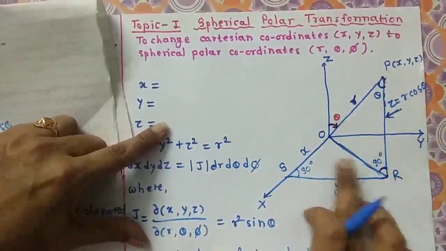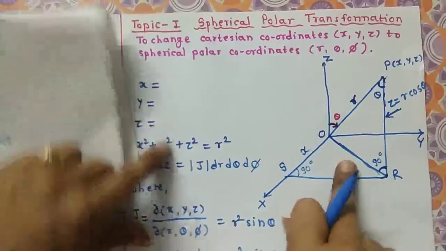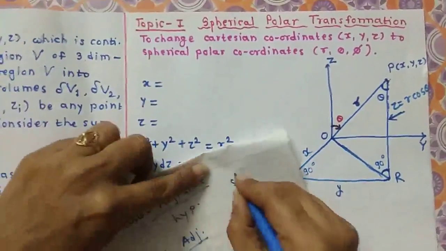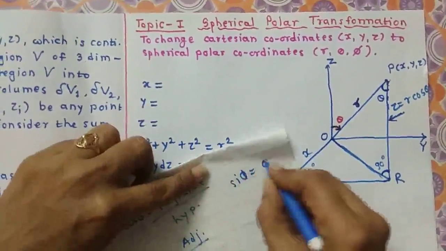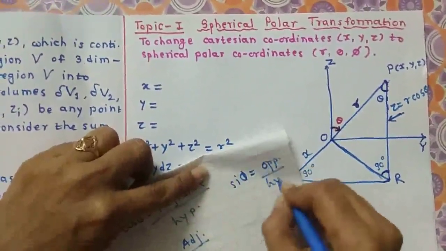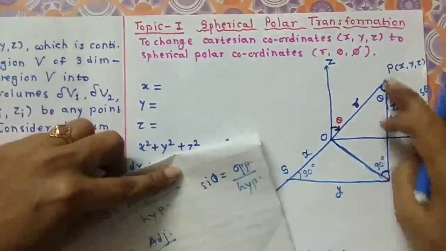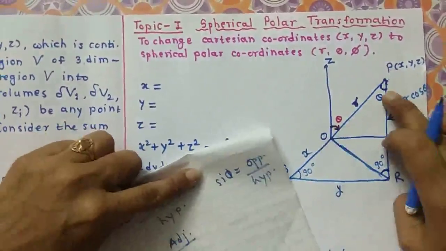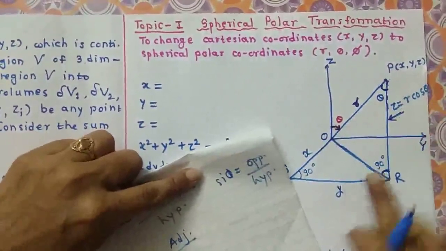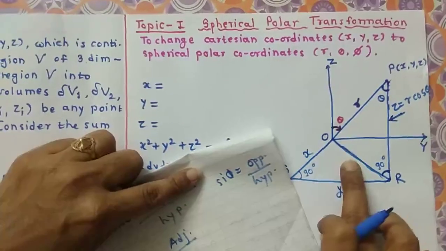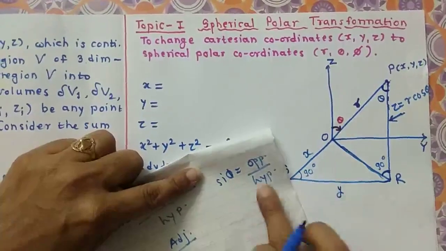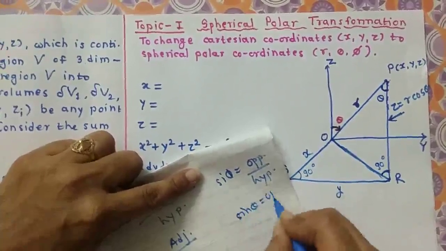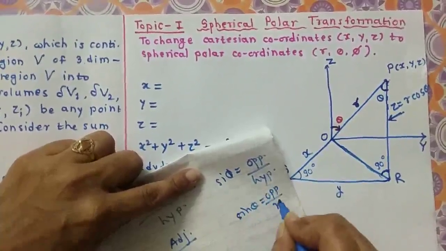Now we know sine theta is equal to opposite side upon hypotenuse, right? So in triangle OPR, sine theta is the opposite side, which is unknown, divided by the hypotenuse r.